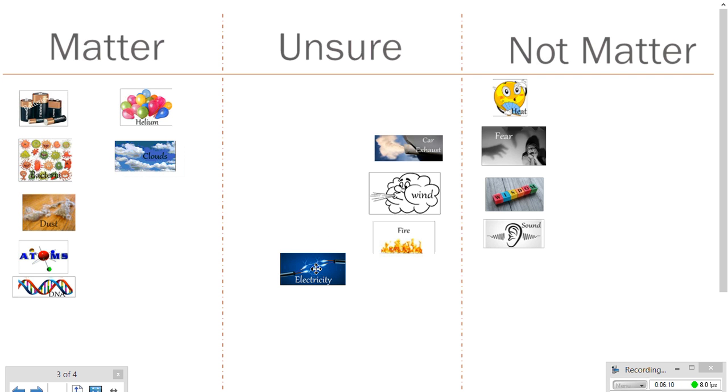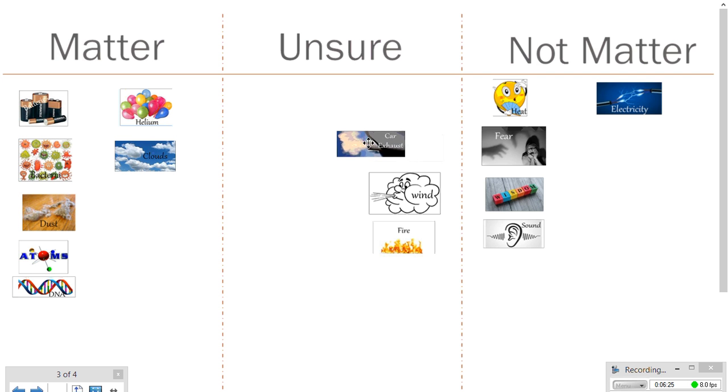And then we had electricity, and one of the students did recognize, well, electricity is a form of energy, and since energy is not matter, therefore electricity is not matter. Car exhaust. It's that gross gas that comes out of dirty cars, polluting up the earth. Okay, but the key there is that it is a gas, just like helium. And because of that, it does take up space. So we're going to mark that as matter.